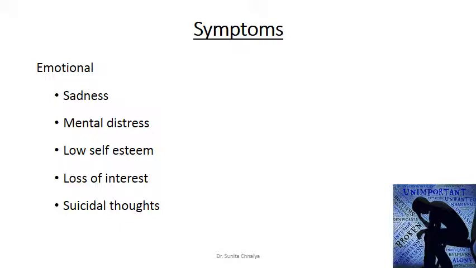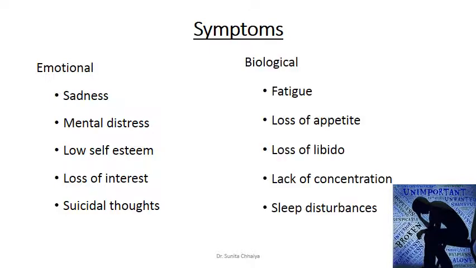Because of the deficiency of monoamines, some biological changes also develop, like fatigue, loss of appetite, loss of libido, lack of concentration, and sleep disturbance.